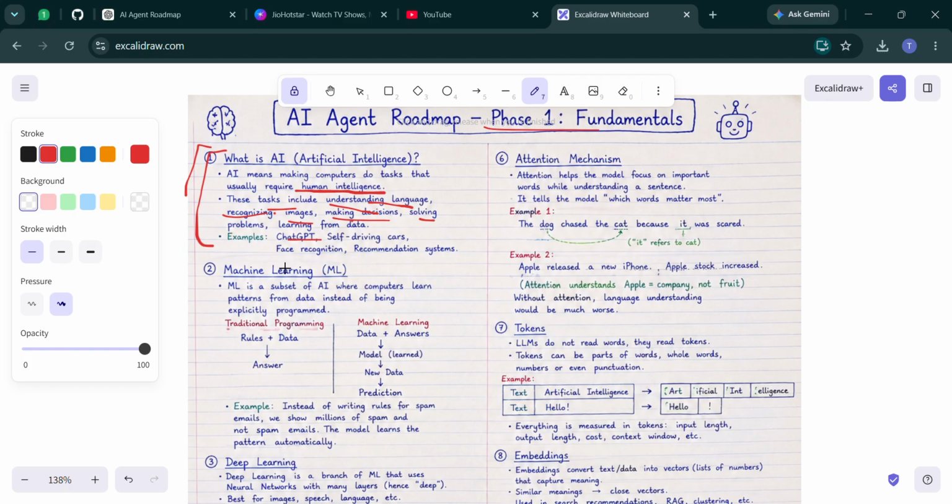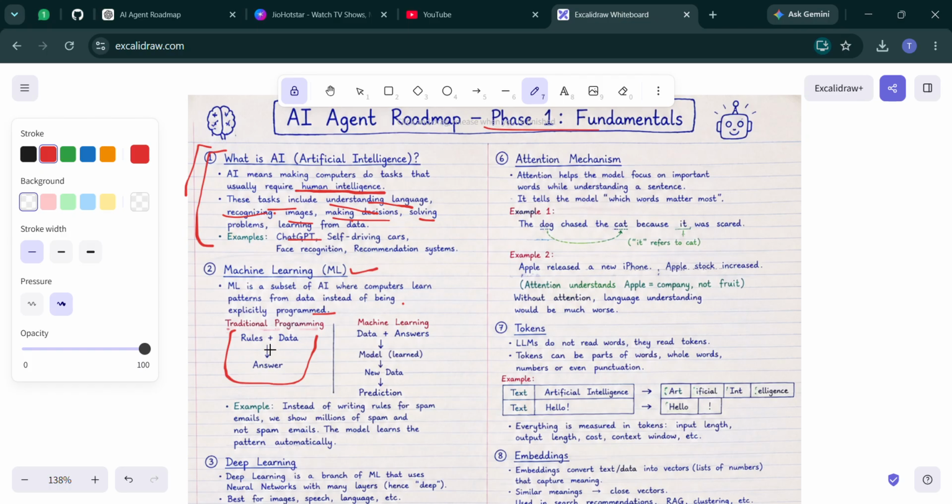Now let's move one step deeper. What is machine learning? Machine learning is a subset of AI, where computers learn patterns from data instead of being explicitly programmed. Imagine you want to detect spam emails. The traditional way would be to write rules. For example, if the email contains "congratulations, you won 1 million," mark it as spam. This is an example of how you can create rules to detect spam emails.